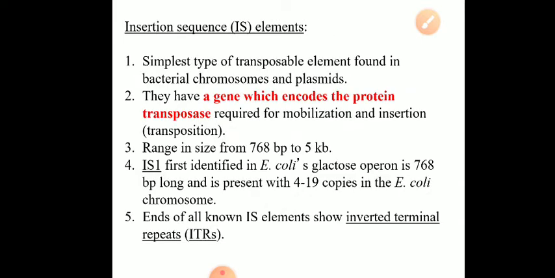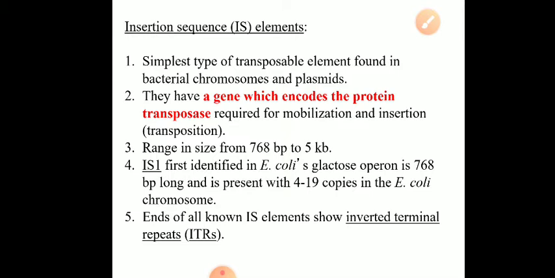Now, insertion sequences or IS elements are the simplest type of transposable elements found in bacterial chromosomes and plasmids. IS elements possess a gene which encodes a protein called transposase.